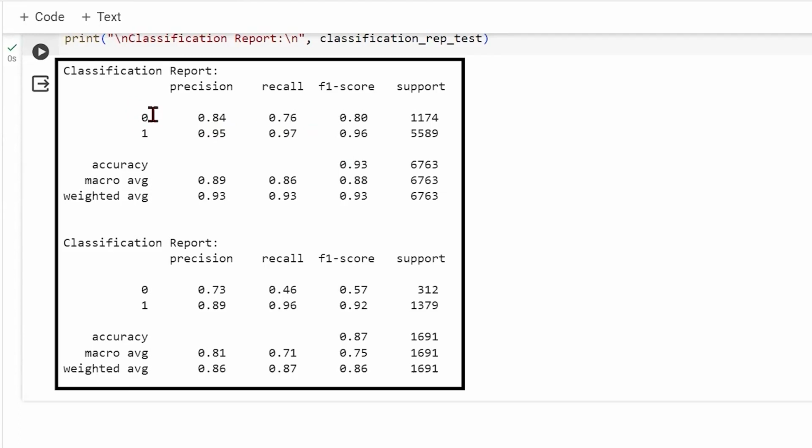If we talk about class label 0, when the customer has not recommended, the recall is 76% and precision is 84%. However, if we look at the test performance, whenever we have a case of recommendation as 1, we seem to be pretty consistent. It's more or less matching. Recall is 97 versus a 96 here, 95 versus an 89, which is decent. We seem to have a bit of an issue with the recall here when it comes to class 0, which is when the customer has not recommended.